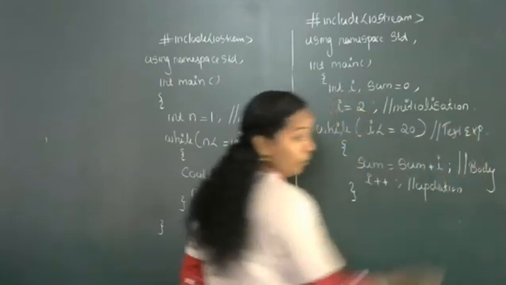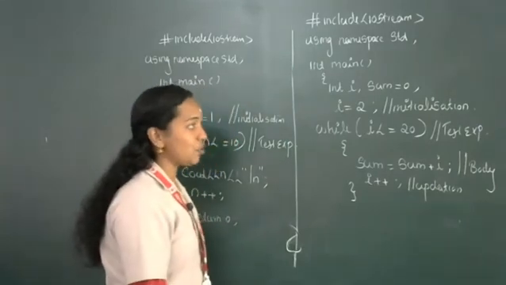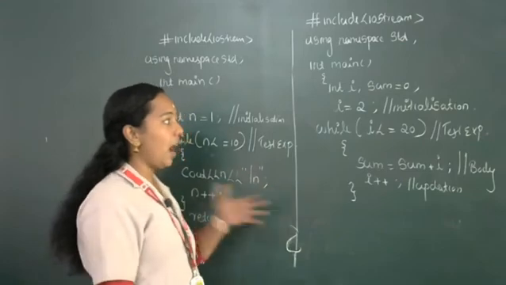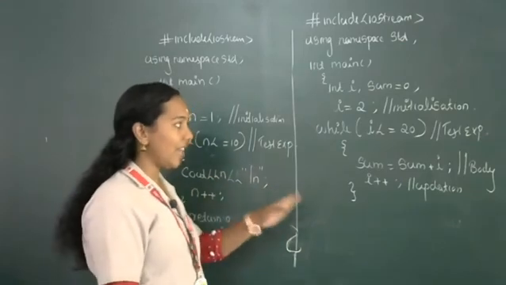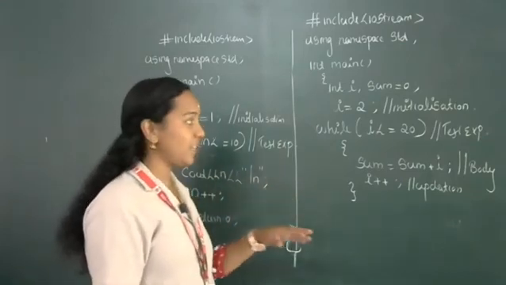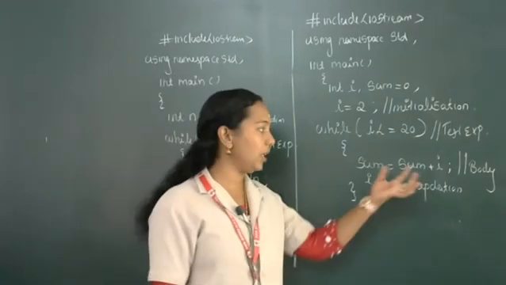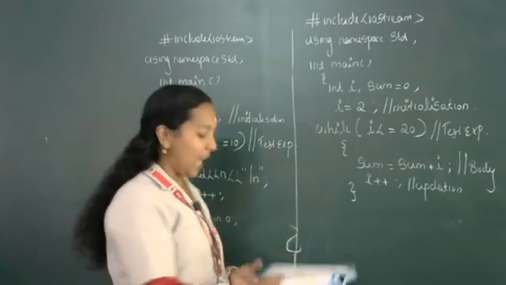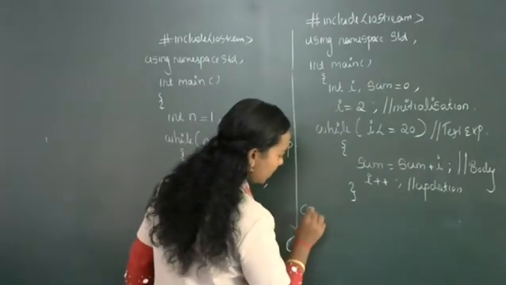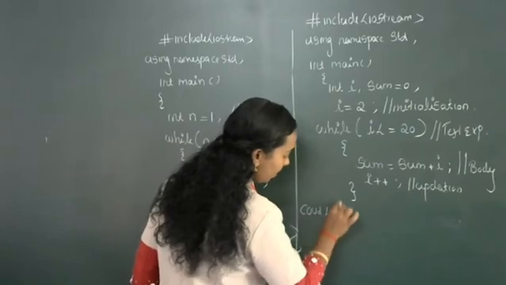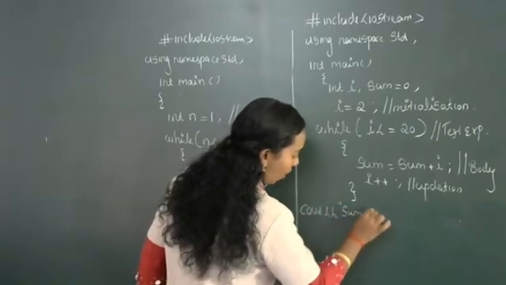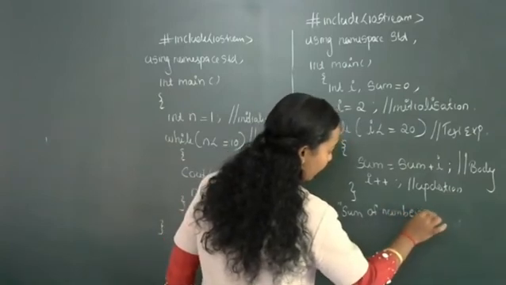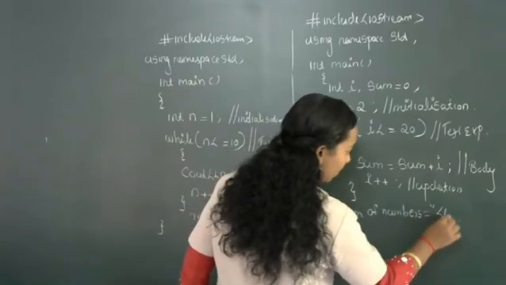I hope you know we use double slash to specify comments. If the condition is false, that means if i reaches 22, then at that moment we exit from the loop. When we exit from the loop, the final sum will be available in the variable sum. So that you want to print: cout sum of numbers equal to sum.